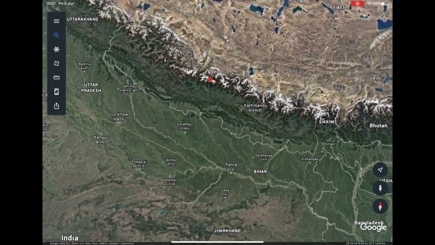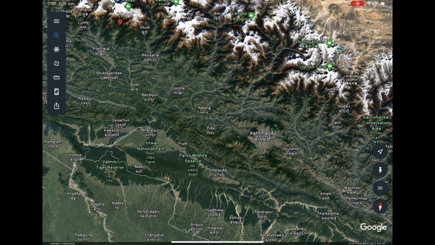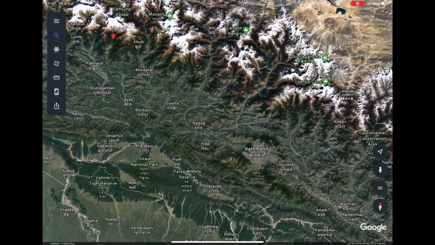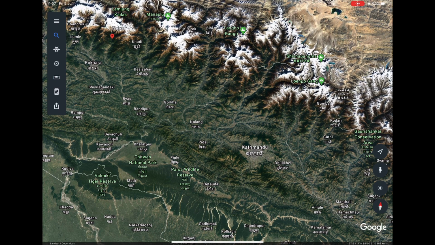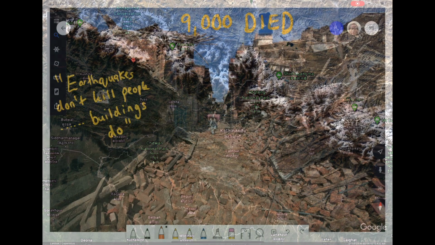And if we zoom in a little bit closer, we can see Kathmandu, which is the capital there. And this area here called Gorkha is actually where the earthquake in 2015 happened. This is a very, very mountainous region. This is where the Himalayas are, but it's also a country where they are very, very poor. So about 25% of the population live on less than $2 a day.